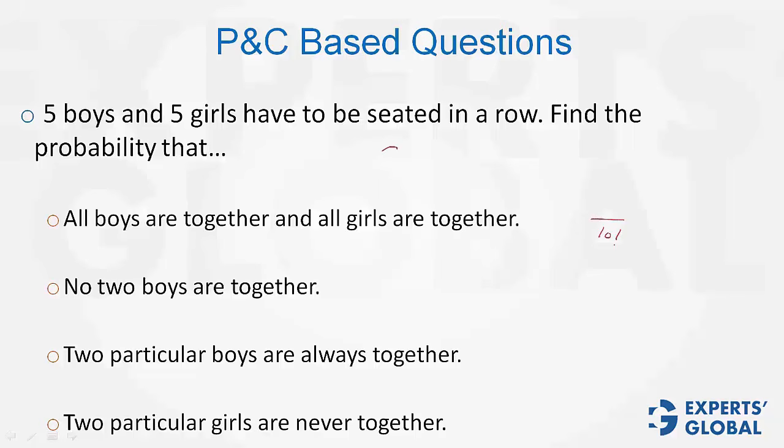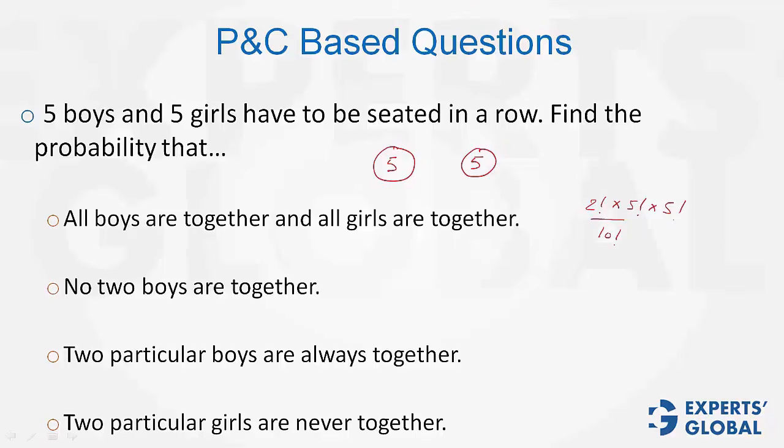In all the cases, 5 boys are together, and 5 girls are together. So in all, there are only 2 groups. The 2 groups can be shuffled in 2 factorial ways. Now, each group can be shuffled in 5 factorial ways. So this is the required answer.